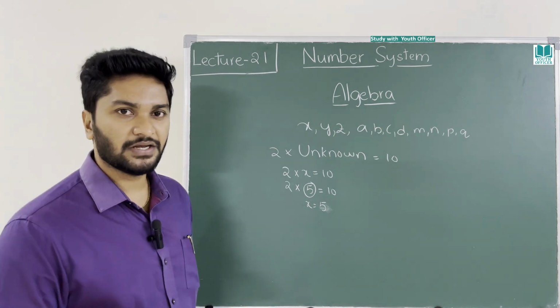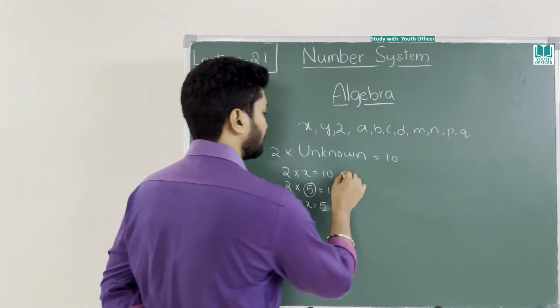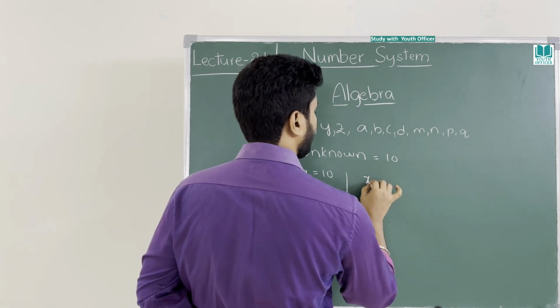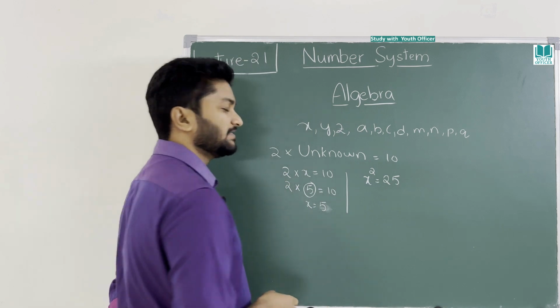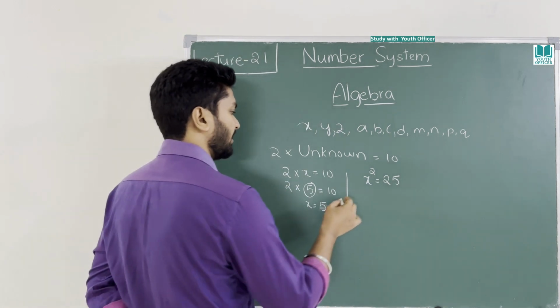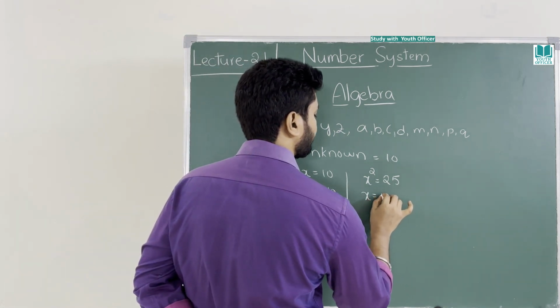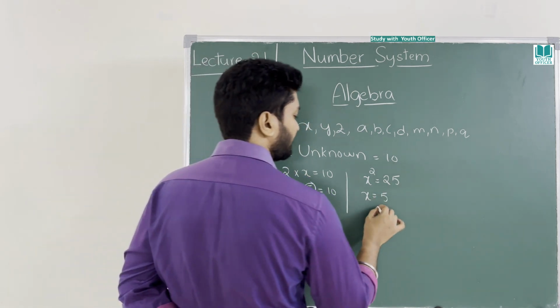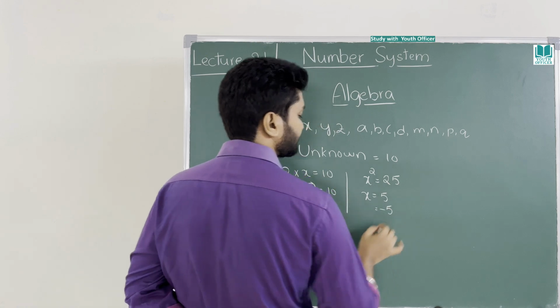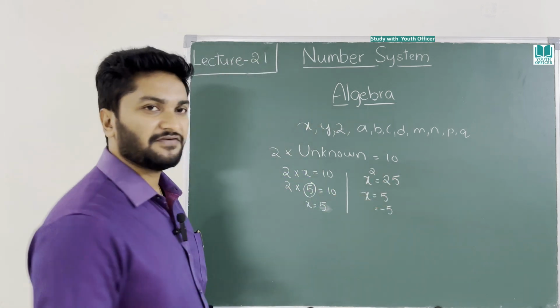Does x hold only one value? No, absolutely not. If you take x square equal to 25, now what is the x value? You may be wondering, x equal to 5. I will say x may be minus 5 also. Minus 5 whole square is 25.